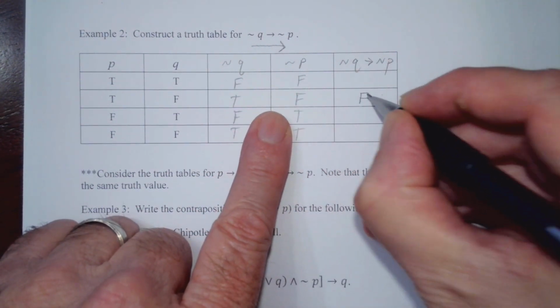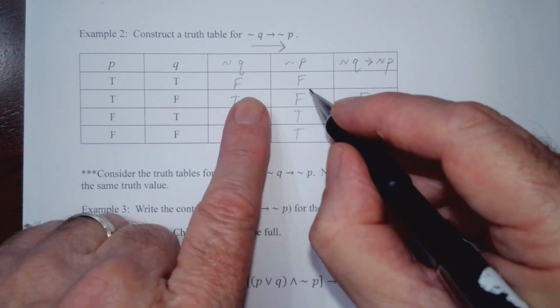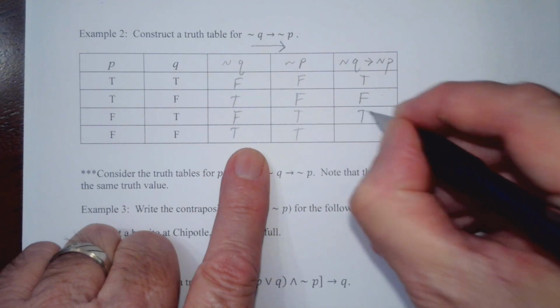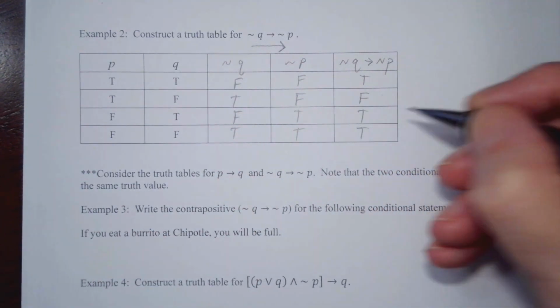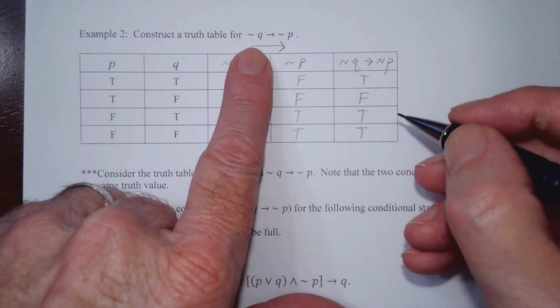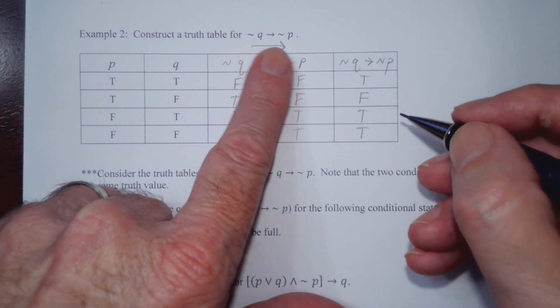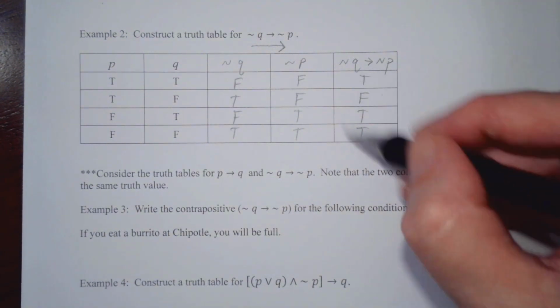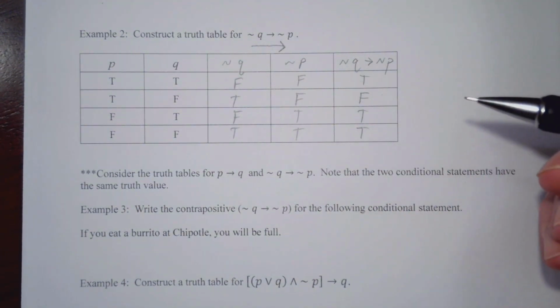That happens here. In every other case, we do not have true, false, and so these will all be true. All right, so that's our table for if not Q, then not P. And these are the final answers here for our truth table.